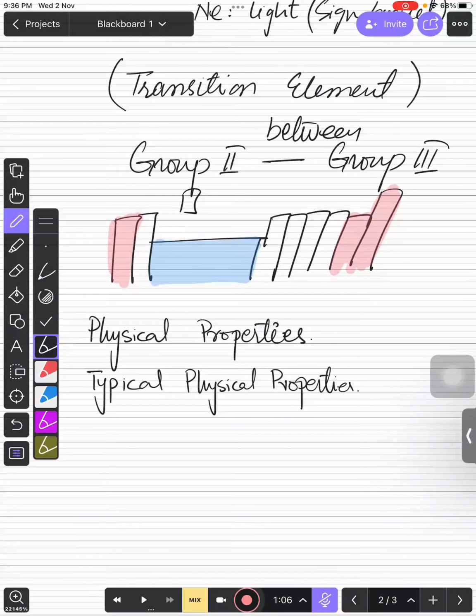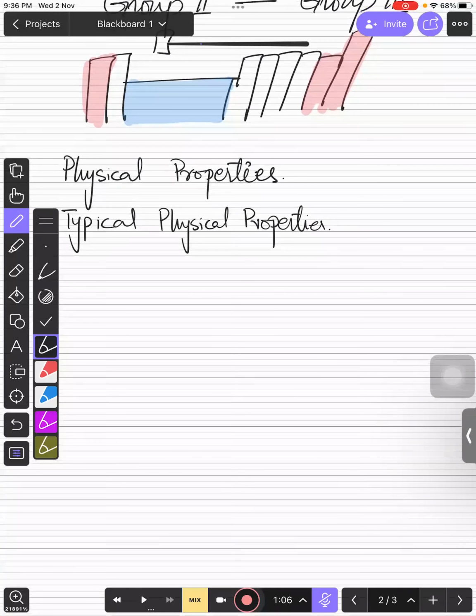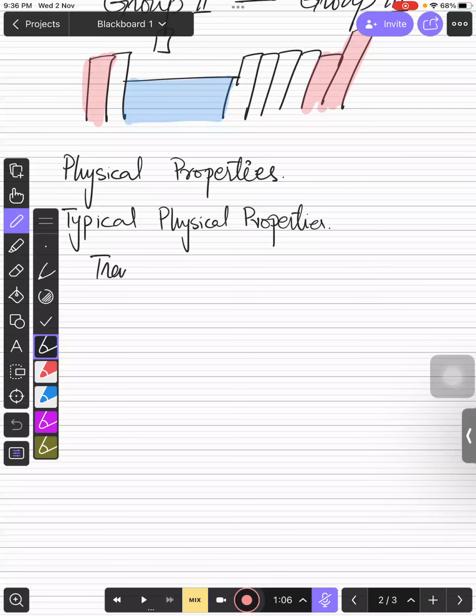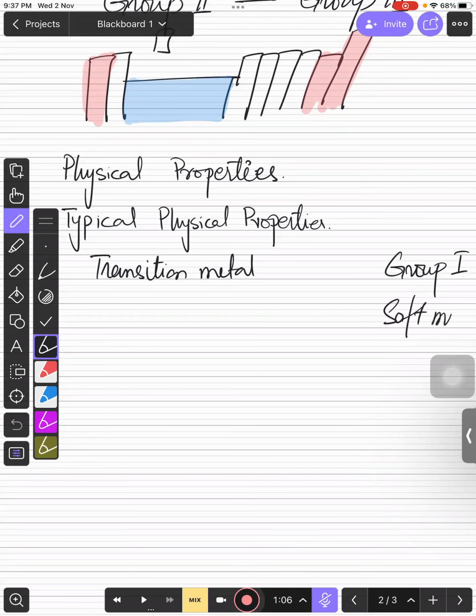You have also studied group 1, so let's compare with group 1 as well. If you talk about group 1, we know that they are soft metals. Transition metals are hard metals. Group 1 has low melting and boiling points, while transition metals have very high melting and boiling points, right?